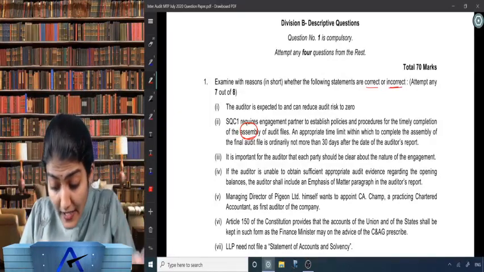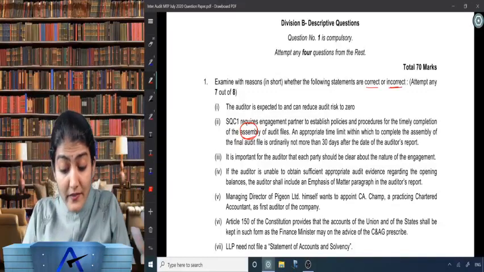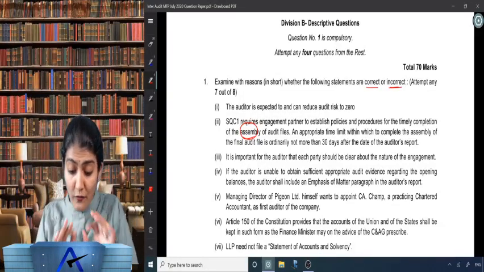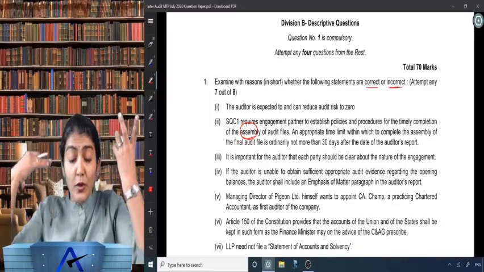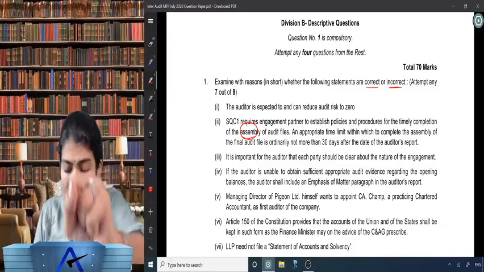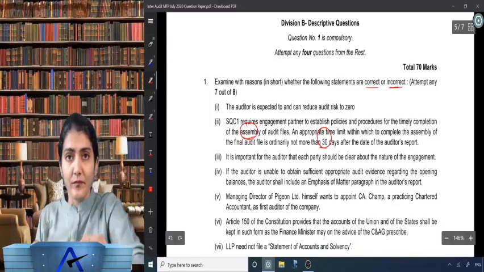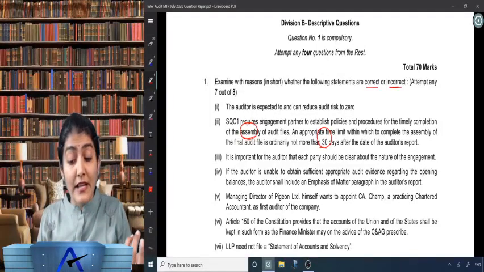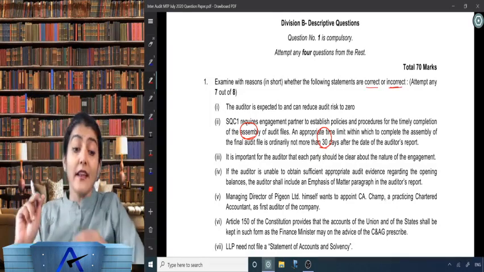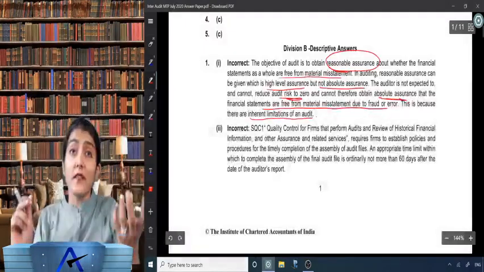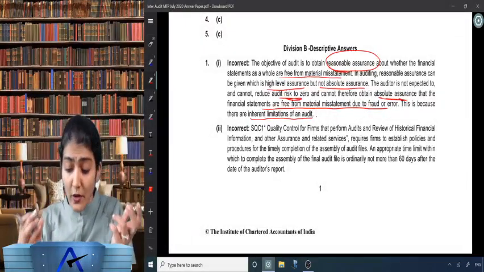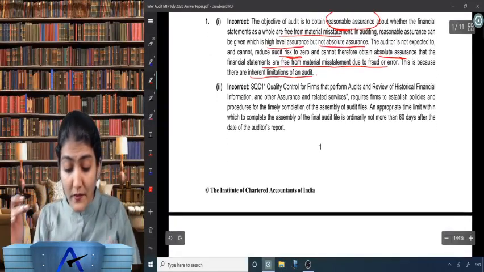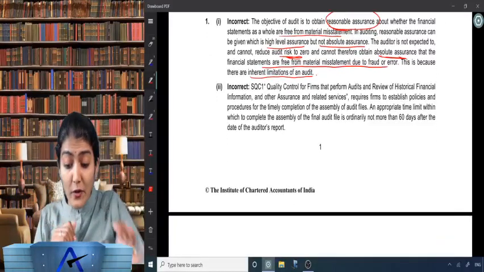An appropriate time limit within which to complete the assembly of the final audit file is ordinarily not more than, yes, did you catch the thief over there? Not more than, right? What is written over there? 30 days after the date of the audit report. What is it? 60 days after the date of the audit report. Right? So SQC1.